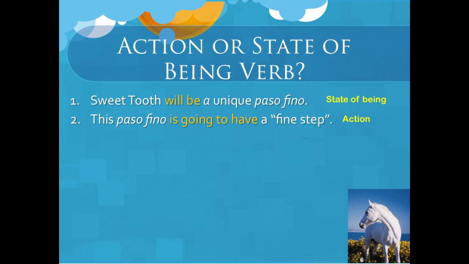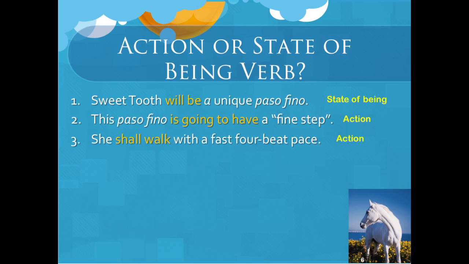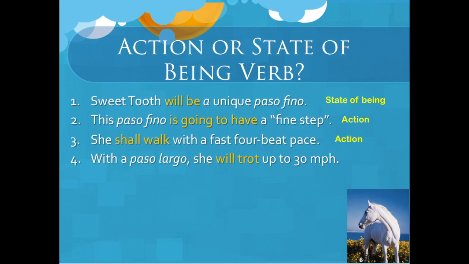Okay, let's look at number 3. She shall walk with a fast 4-beat pace. Shall is the helping verb, and walk is the main verb. And walk is an action verb. Good. Let's look at number 4.